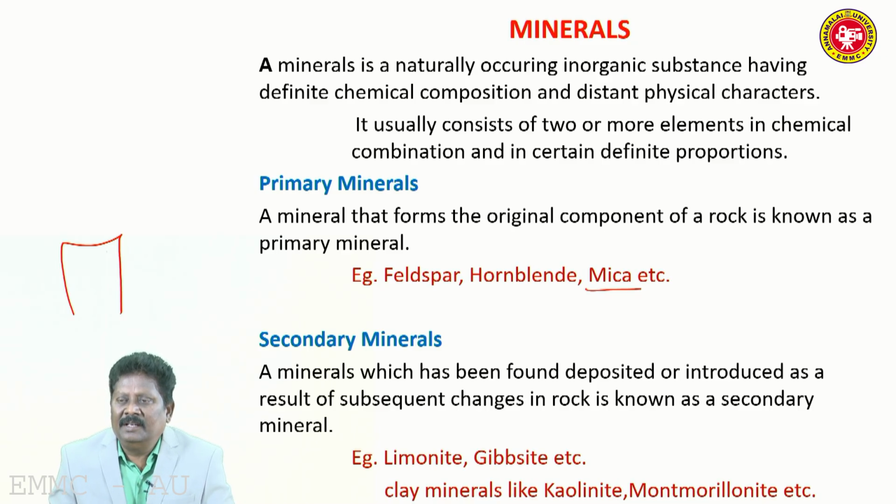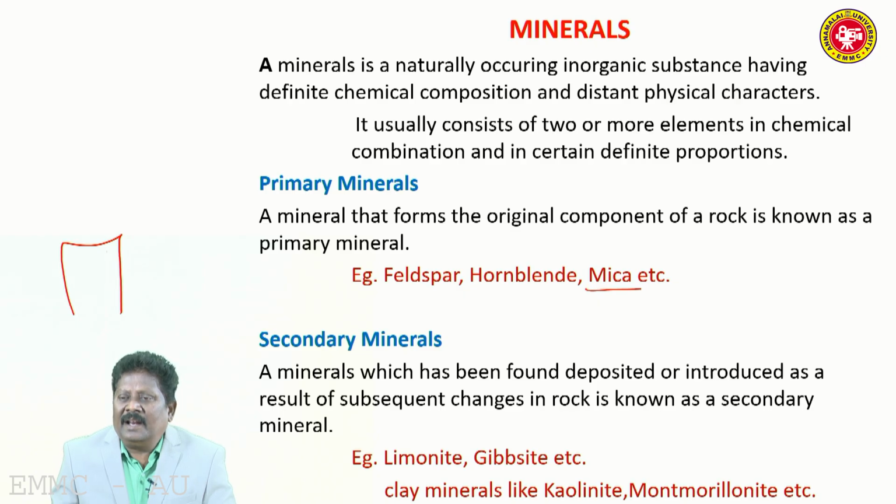Fe2O3 contains different elements, iron and oxygen; silica SiO2, silicon and oxygen; calcium carbonate, calcium, carbon, oxygen. So, each mineral has two or more elements in chemical composition and in definite proportion. The proportion is definite.